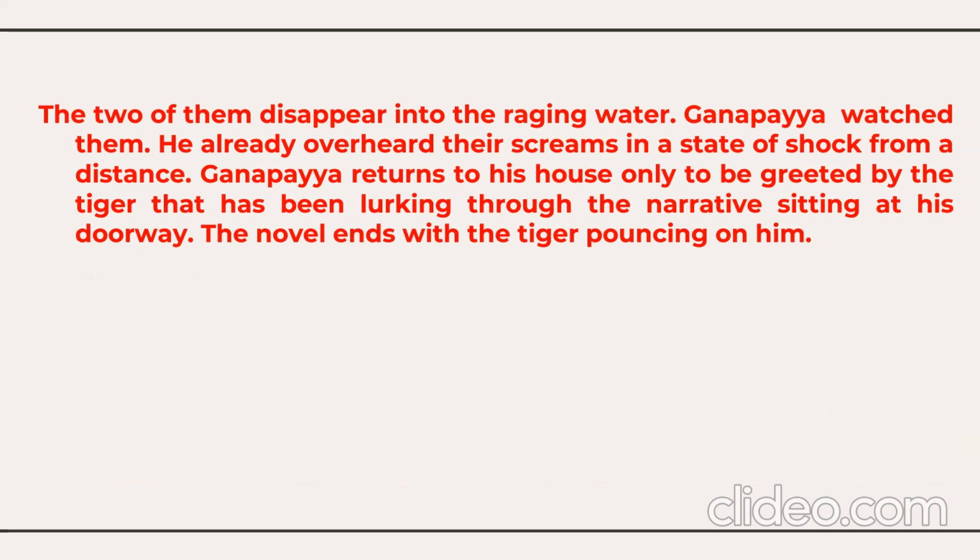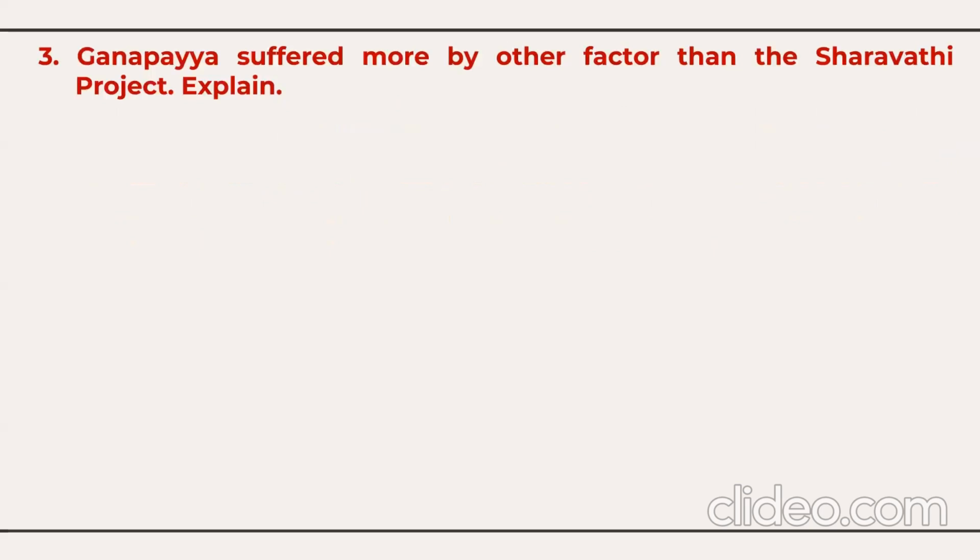In a state of shock, Ganpaya returns to his house only to be greeted by the tiger that has been lurking through the narrative, sitting at his doorway. The novel ends with the tiger pouncing on Ganpaya. So that is the effect of the Sharavati project.